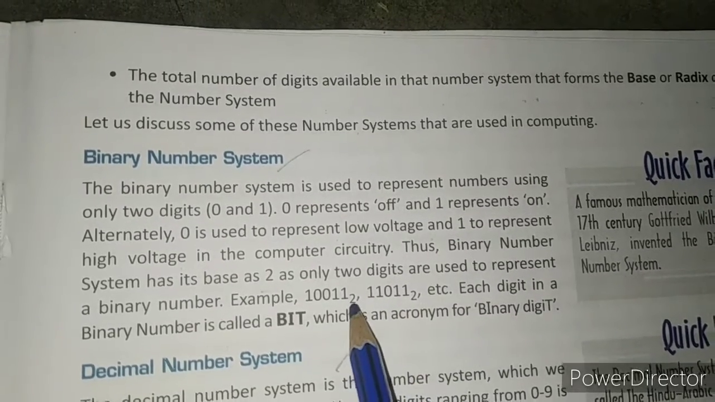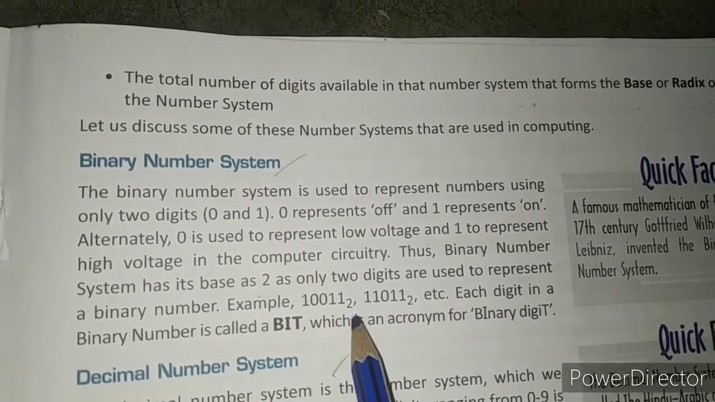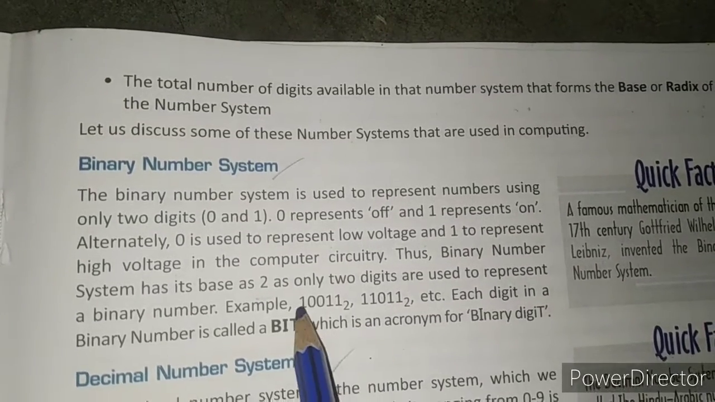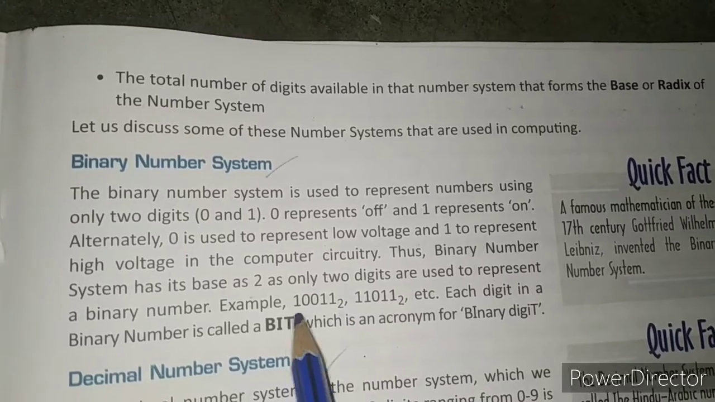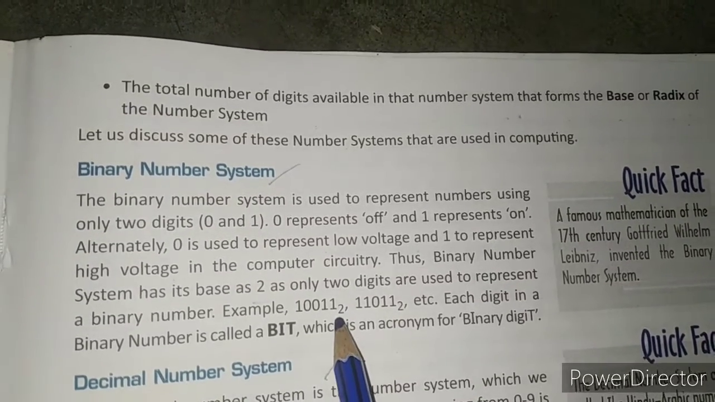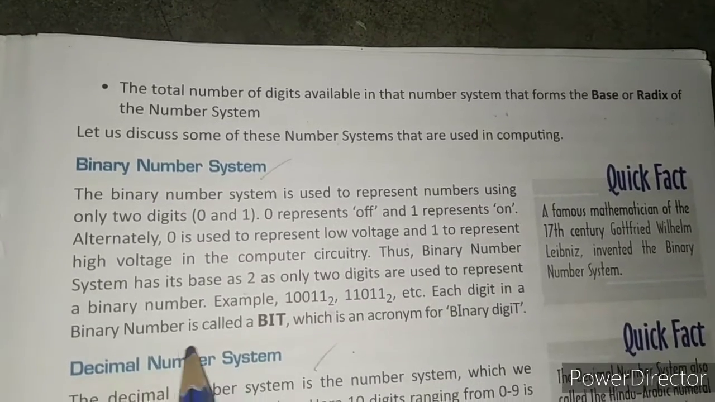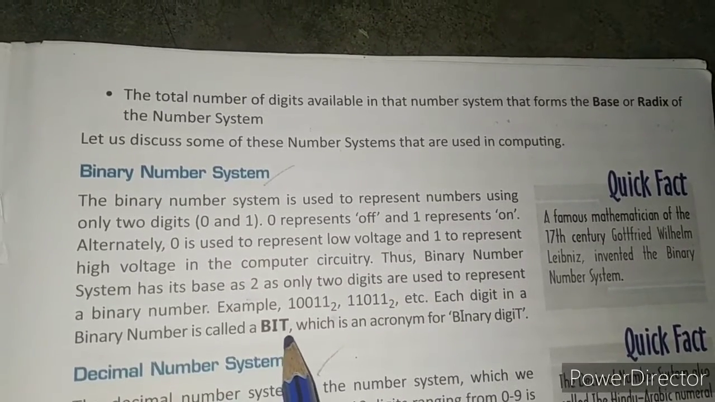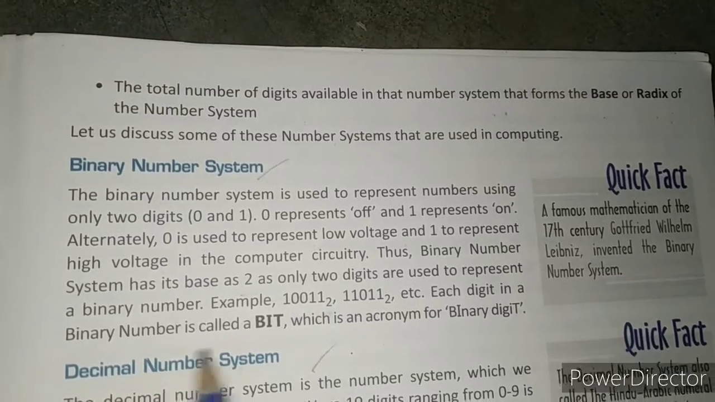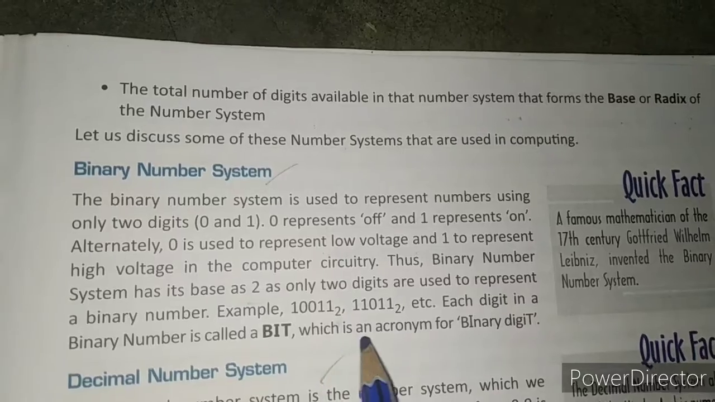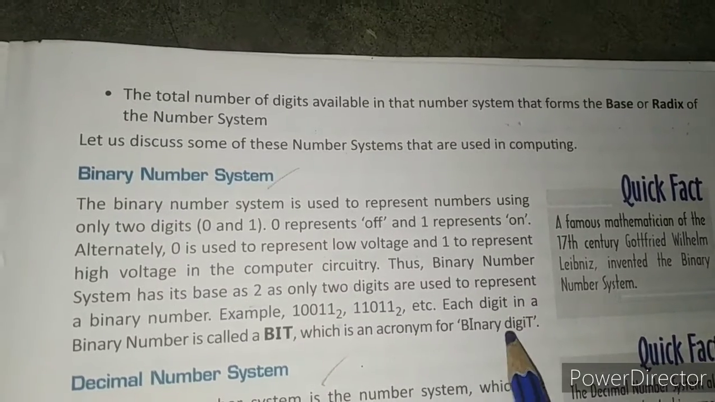This subscript shows the base or radix of the number system. Here 2 shows that it is a binary number because 2 is the base of binary. Each digit in a binary number is called a bit. Bit is the unit of memory, right? Which is an acronym of binary digit.